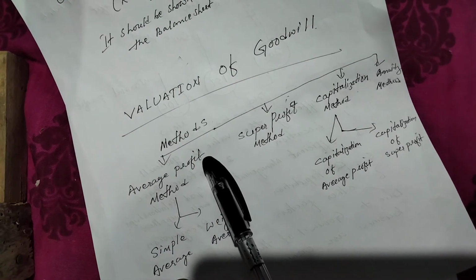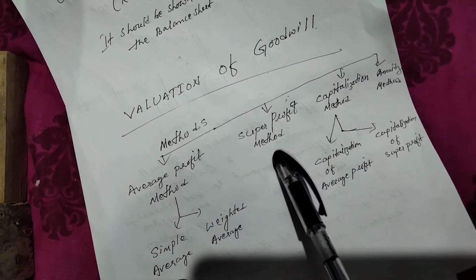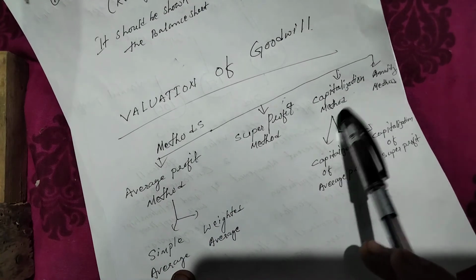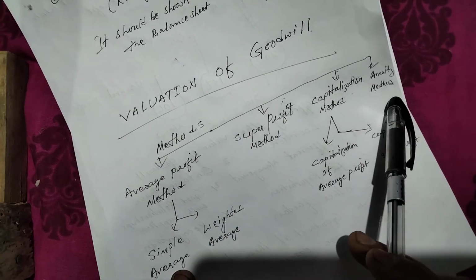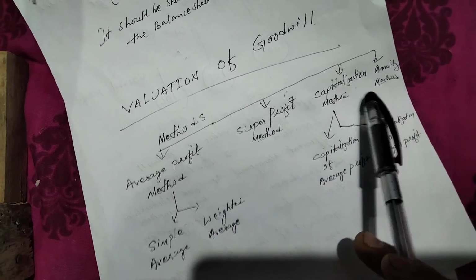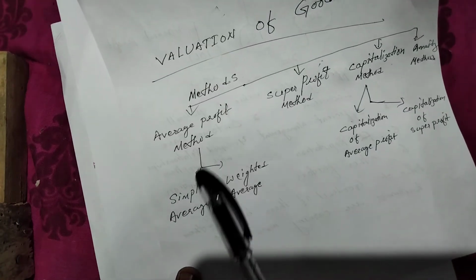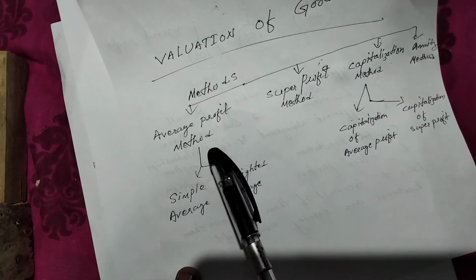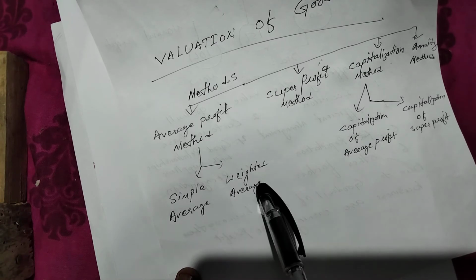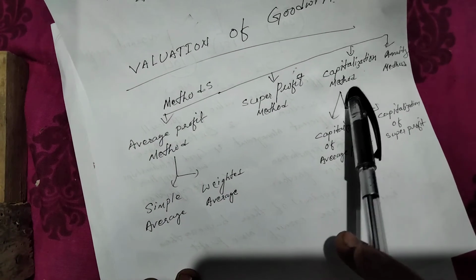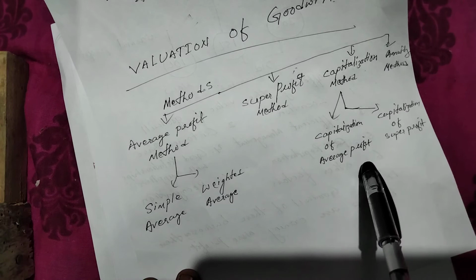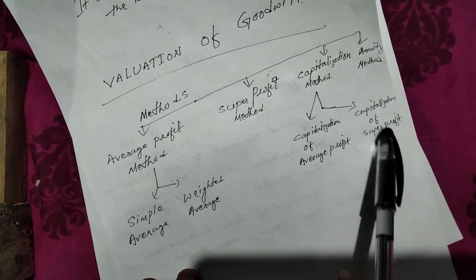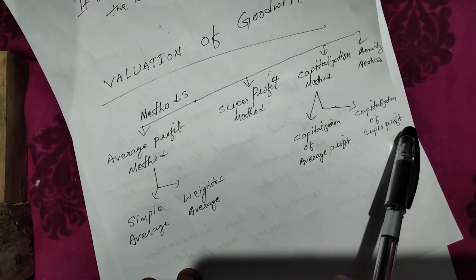One is the average profit method, second is the super profit method, third is the capitalization method, fourth is the annuity method. Further, the average method can be the simple average method and the weighted average method. The capitalization method could be capitalization of average profit method and capitalization of super profit method.